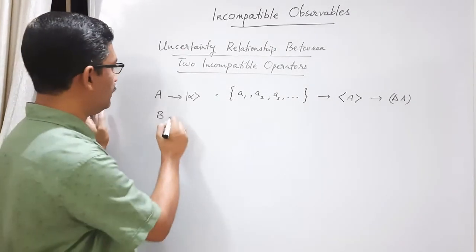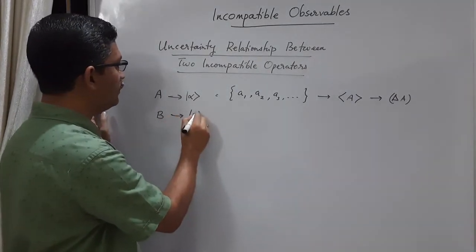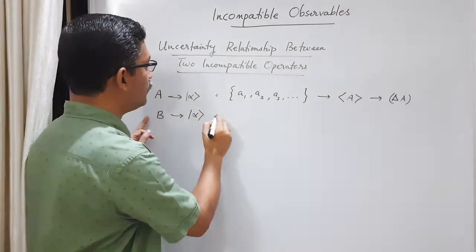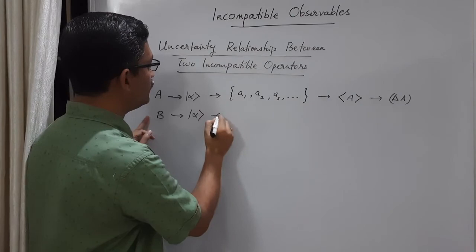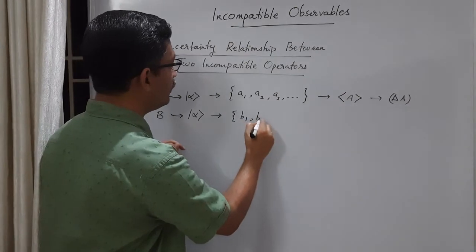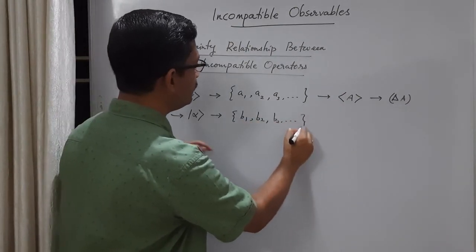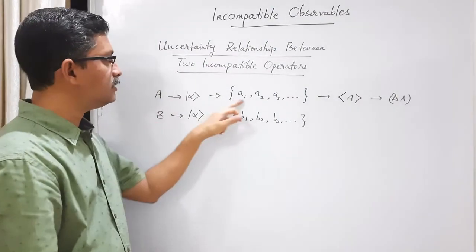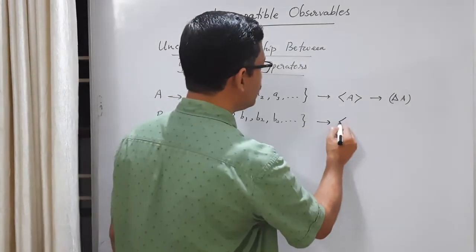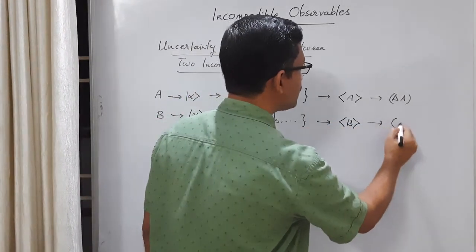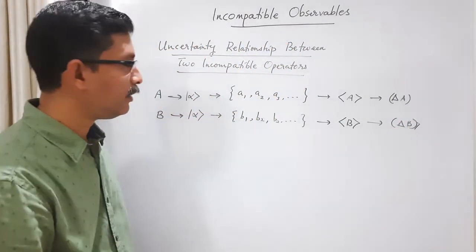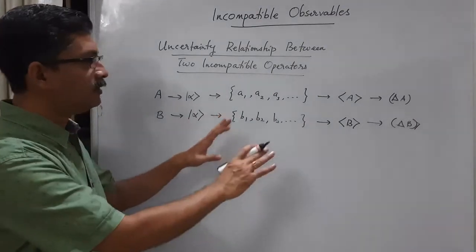They are non-commuting. Okay, and for this physical quantity, we measure in the same state, but this state is again not an eigenket of B also. So what you get is the value of B is also dispersed in the state. Let us say B1, B2, B3, etc. And remember, these individual values are the eigenvalues of B. Okay, so B is also dispersed. If it is dispersed, we can find the average value, and we can also find the measure of dispersion, uncertainty. Okay. So this will be the situation.